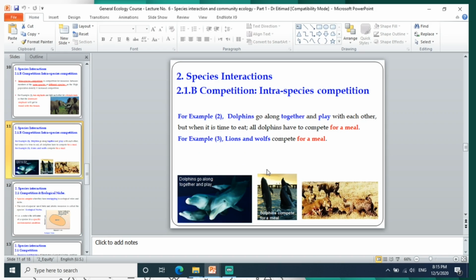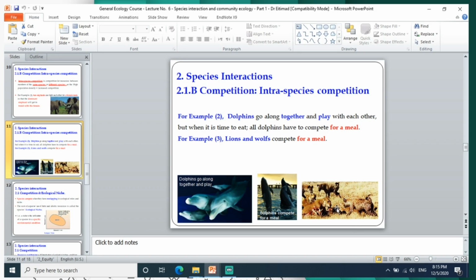Example number 2, here you can see dolphins can go along together and play. But they compete when it is time to eat. When it is time to eat, all dolphins have to compete for a meal. Each one must have a meal, so they compete with each other. We call it intraspecies competition or intraspecific competition.